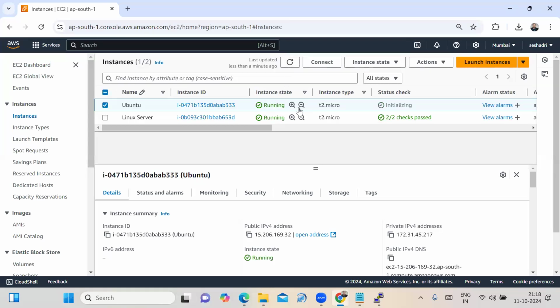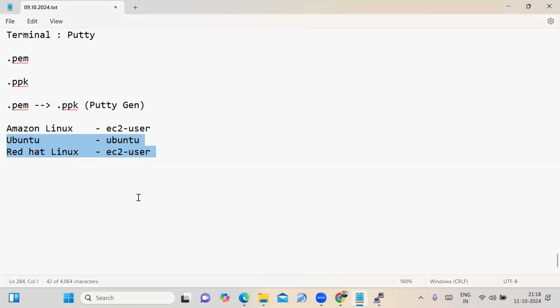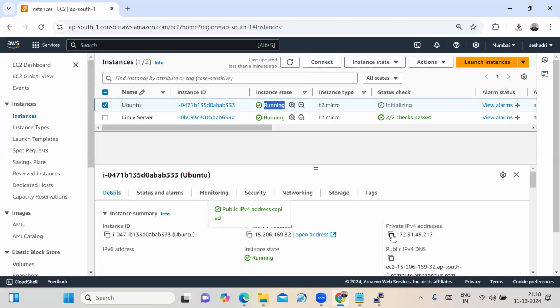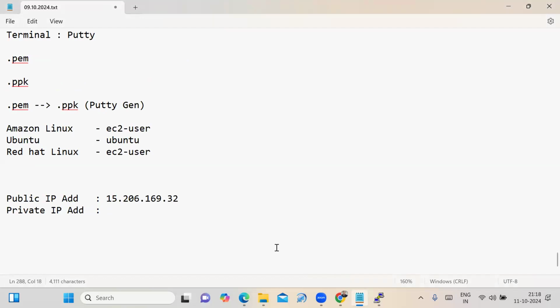Now see, what is the instance state? Running. Now I can note down the Ubuntu server's public IP address and private IP address.